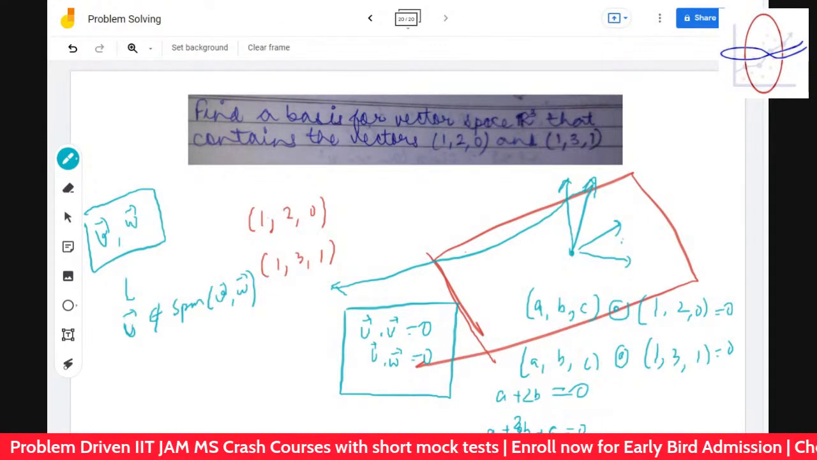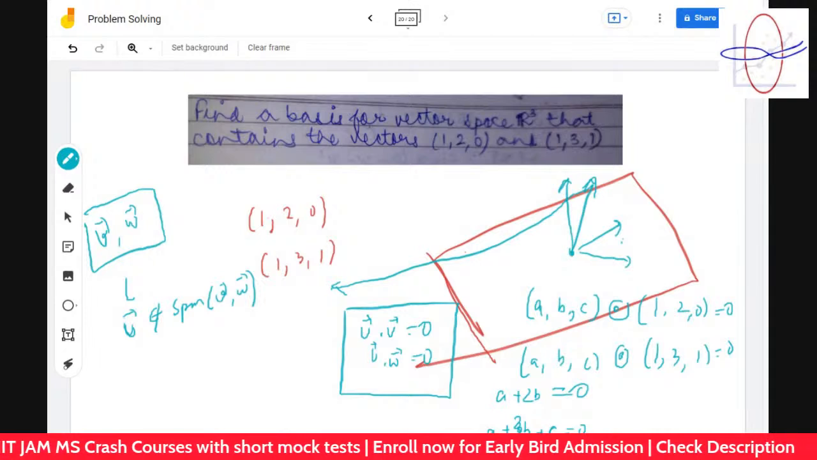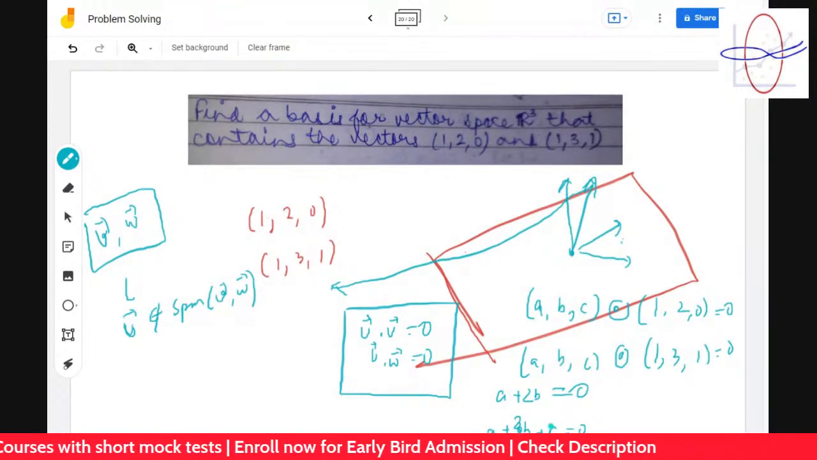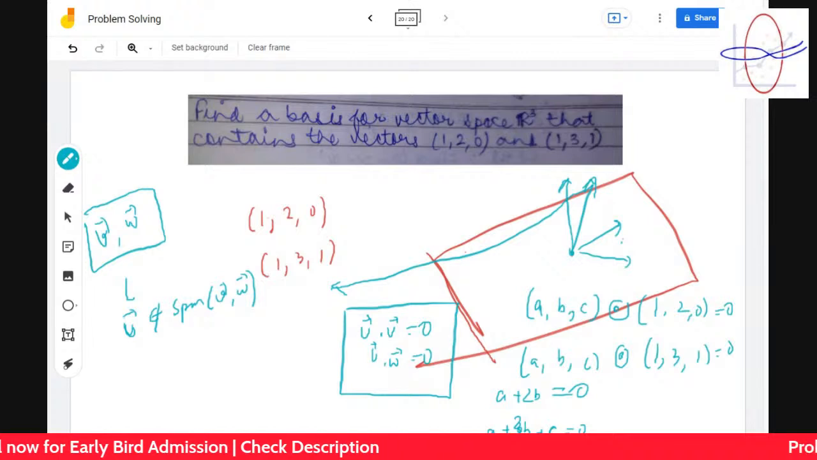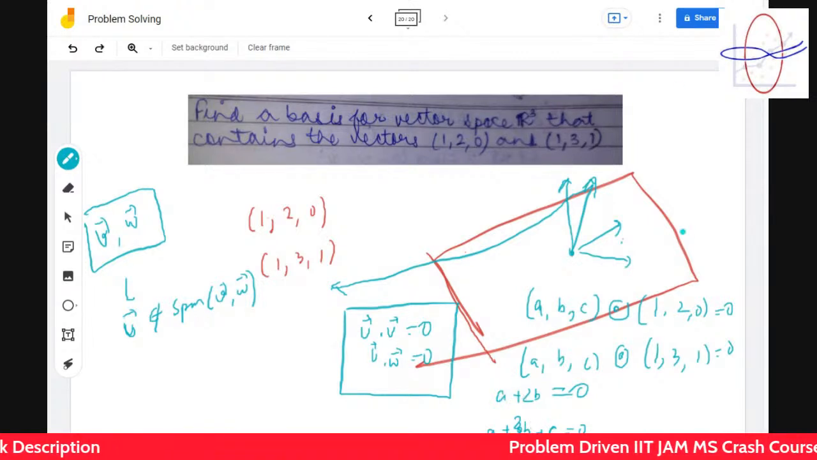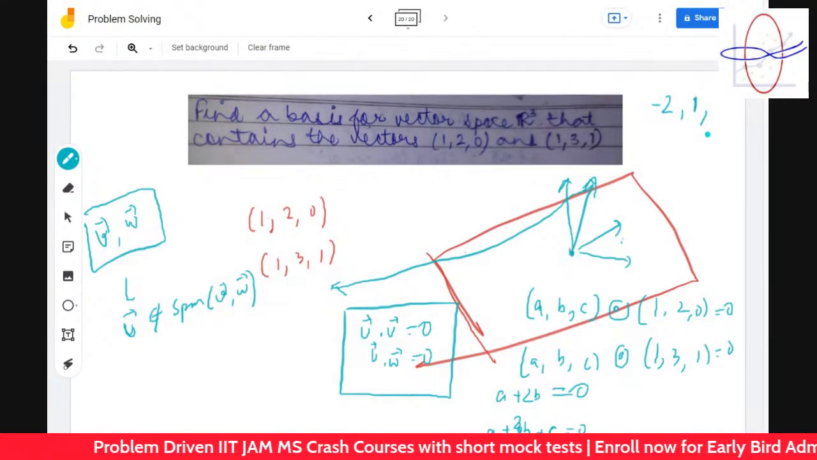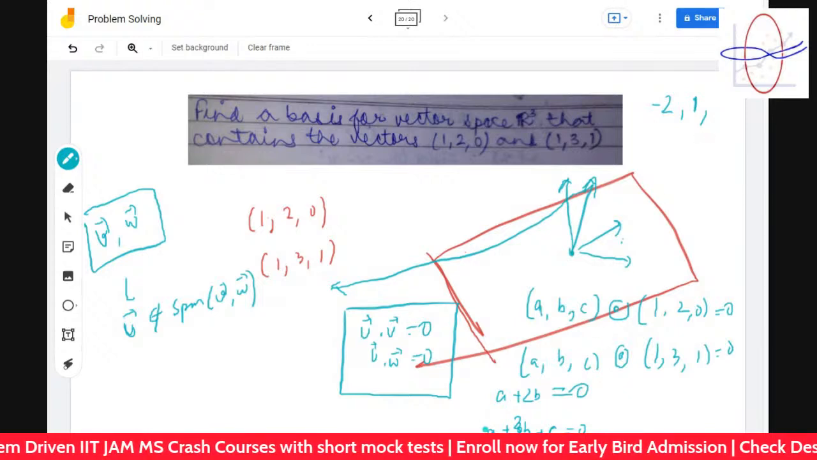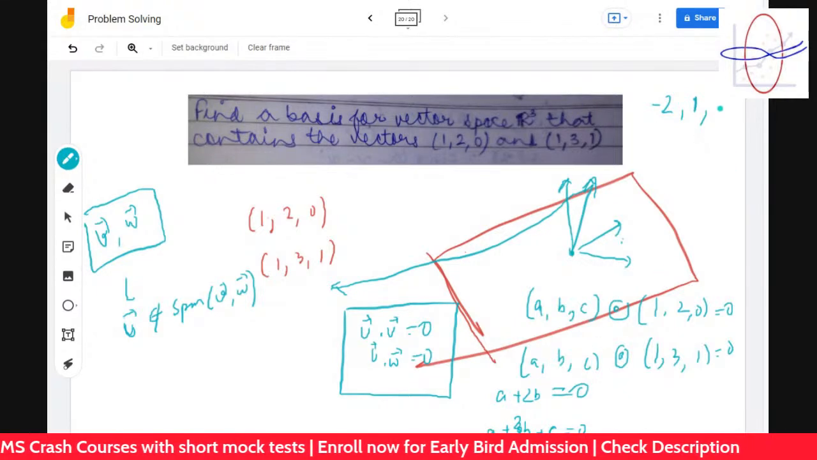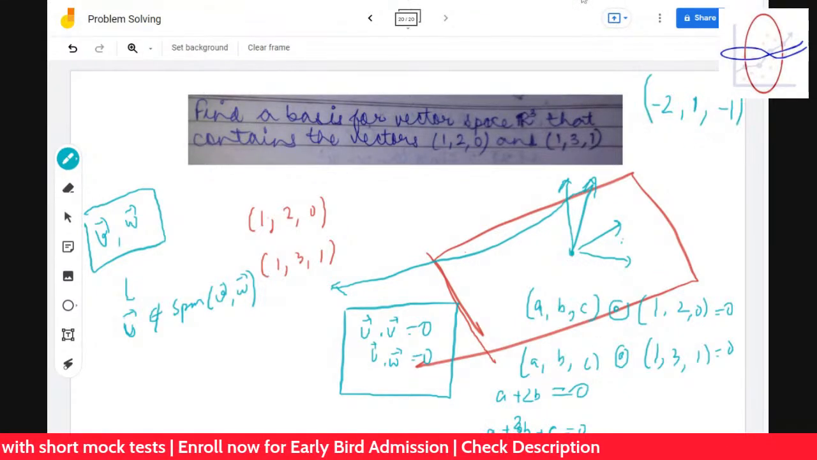So you cannot put c equal to 0 over here, and we also cannot put a equal to 0 over here. Okay, so let's put a equal to minus 2. Then b will turn out to be 1. And if a is equal to minus 2 and b is 1, we get c equal to minus 1. We got that.